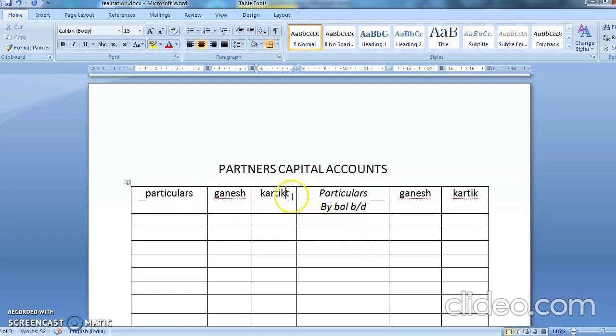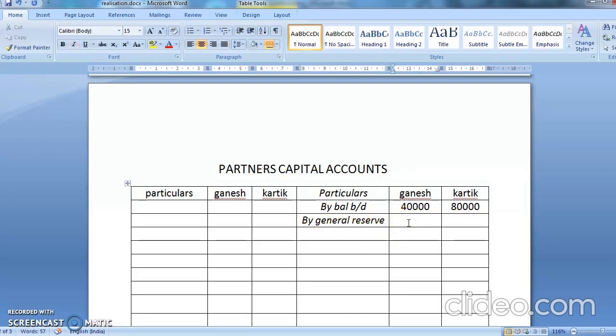Okay. So what is the Ganesh and Karthik balance? We have seen it. It is 40,000 and 80,000. And then you had general reserve, which has to be divided between both the partners equally.